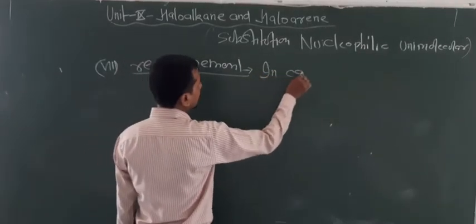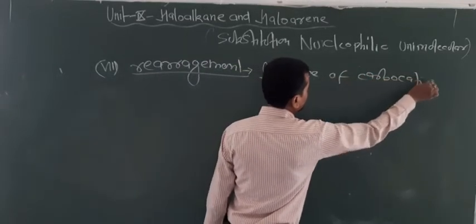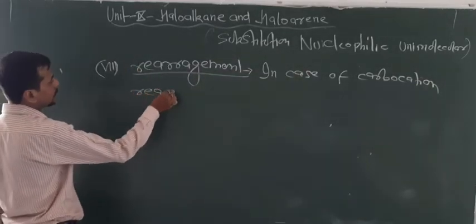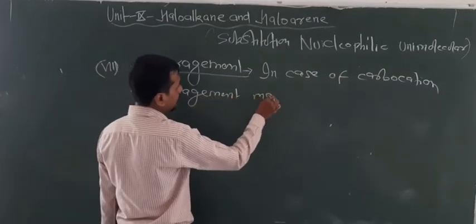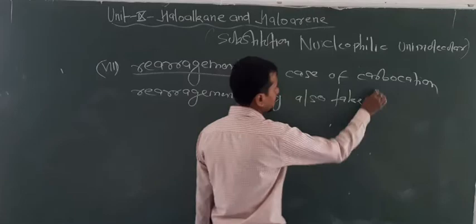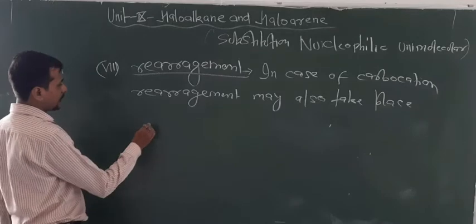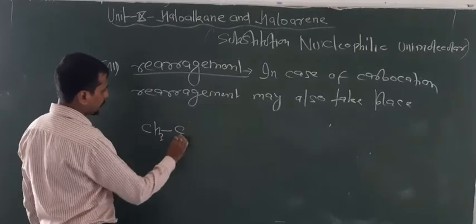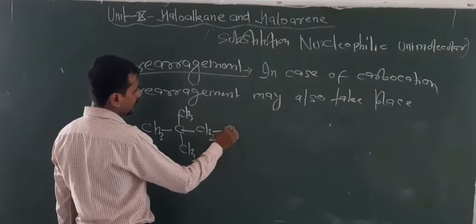So in case of carbocation, rearrangement may also take place. That's why the product may be a rearranged product. So look at the conditions: CH3, CH, CH3, CH3, CH3, CH2 and Br.